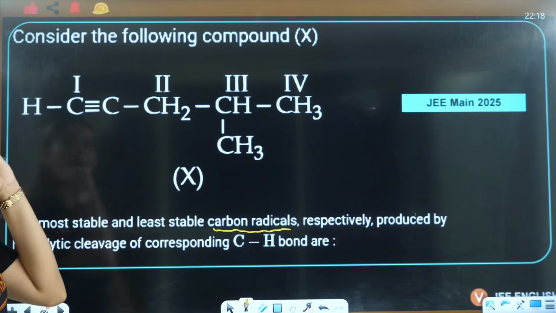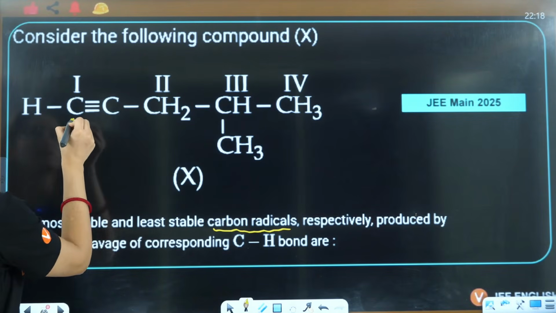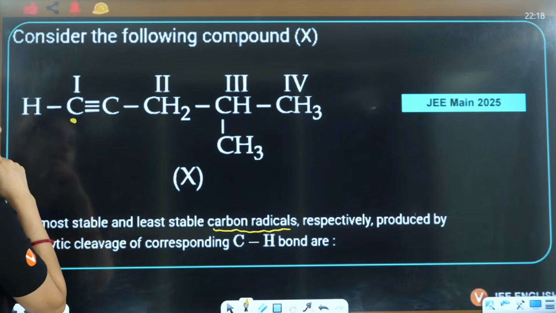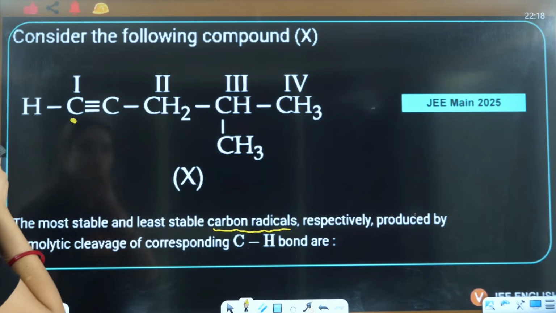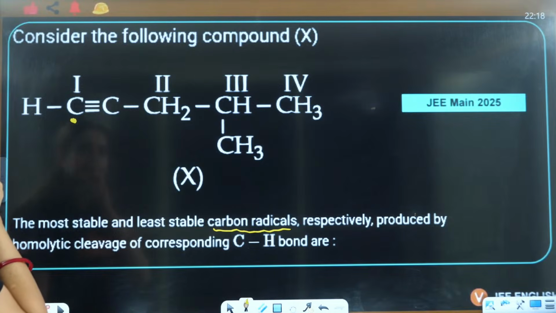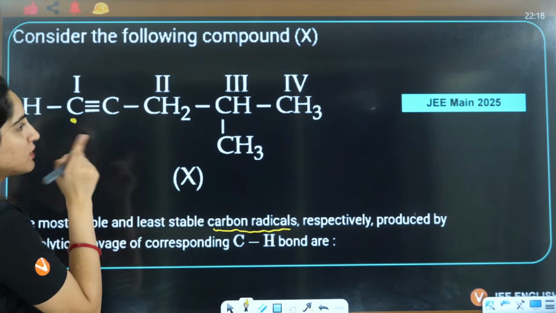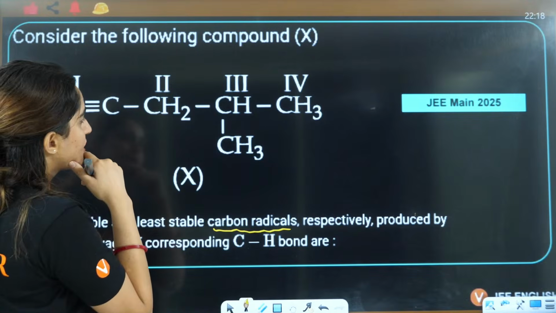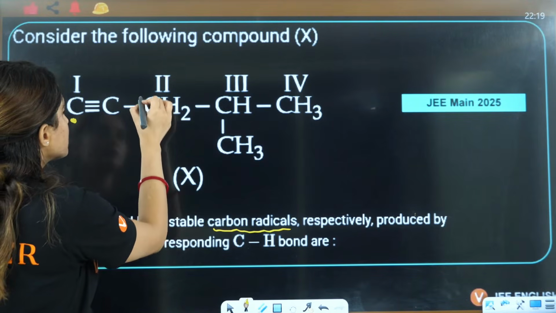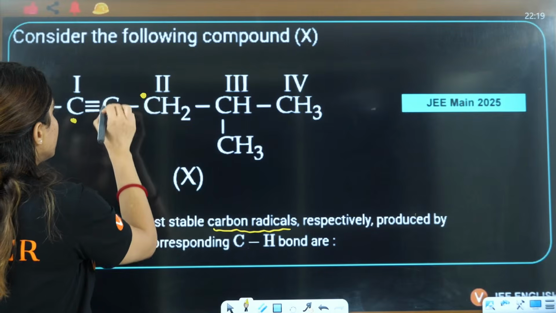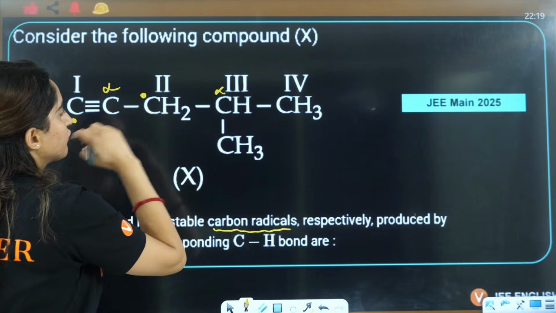If here you have homolytic cleavage, this will give you a C free radical, right? This is based on hyperconjugation. If this gives you a C free radical, then this will be alpha, this will be alpha.